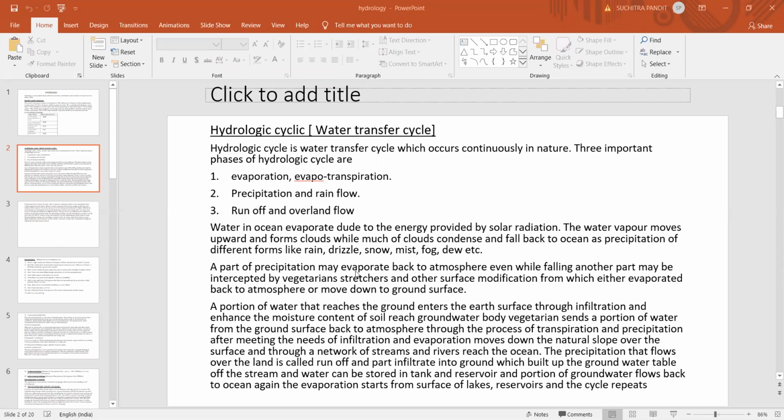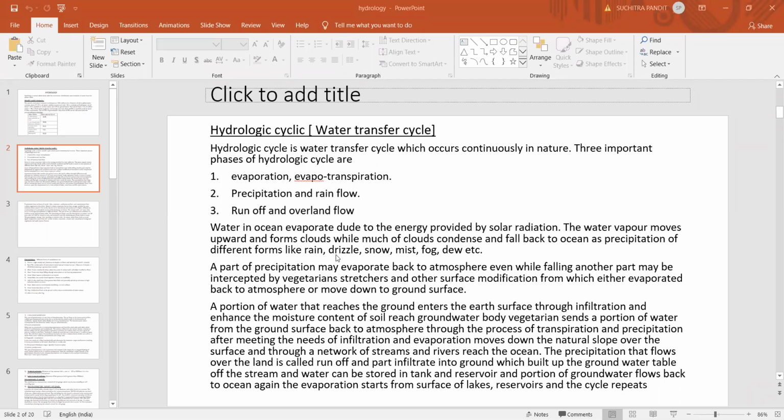The other part of the rainfall infiltrates into the ground, and builds up the groundwater table. So whenever a rainfall takes place, some portion will not reach the ground surface and is returned back to the atmosphere, which is called interception loss. The remaining part of the rainfall will infiltrate through the ground and build up the groundwater table, and some portion will flow over the land, which is also called the runoff or overland flow.